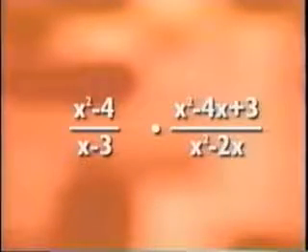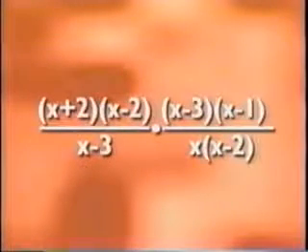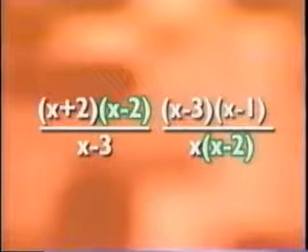Give us an example. Multiply x squared minus 4 over x minus 3 by x squared minus 4x plus 3 over x squared minus 2x. But before doing the multiplication, factor all of the tops and bottoms of the fractions. You see that some factors, like x minus 3 and x minus 2, end up on both the top and bottom of the fraction. This means you can simplify them by canceling them, like reducing to lowest terms.